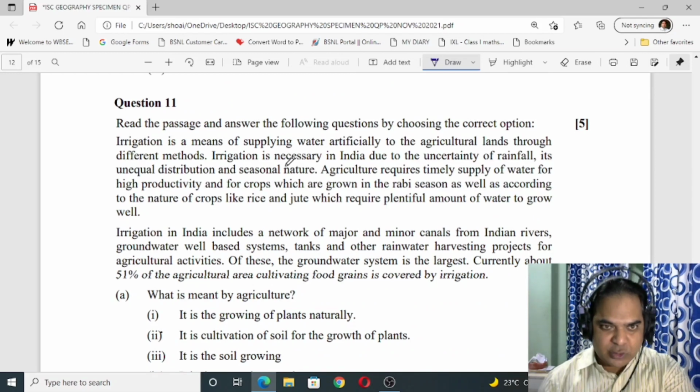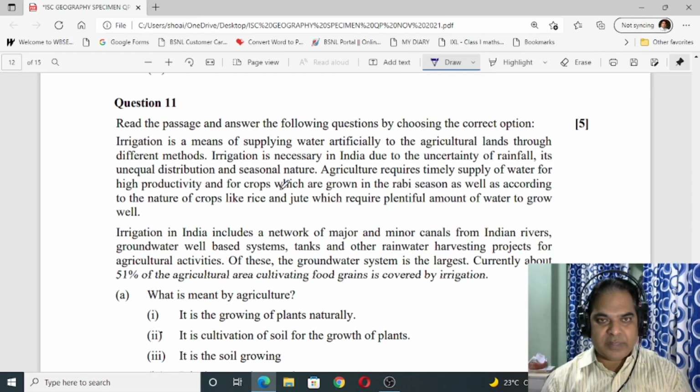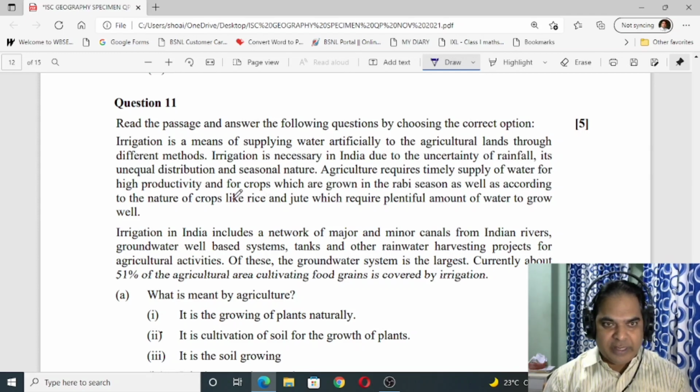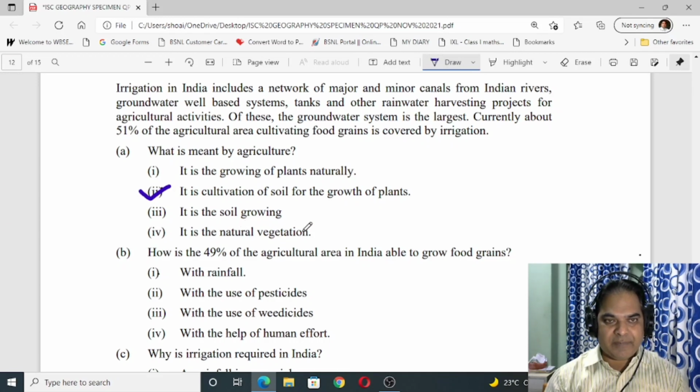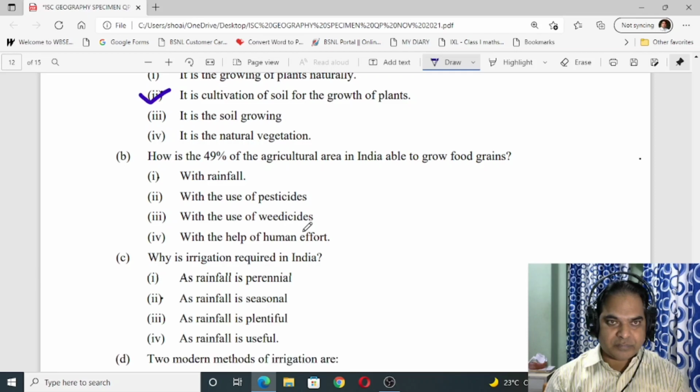Read these 2 paragraphs properly, and on the basis of this you have to answer it. You do the reading part, I am going to choose the answer for you. A, what is mean by agriculture? The answer is 2. It is cultivation of soil for the growth of plants. Number 2 is correct.